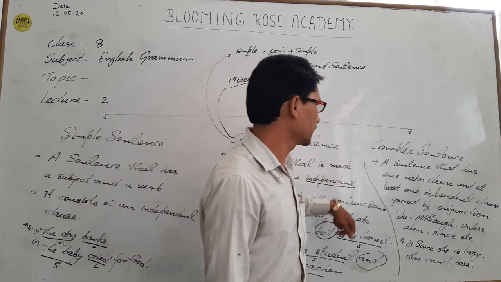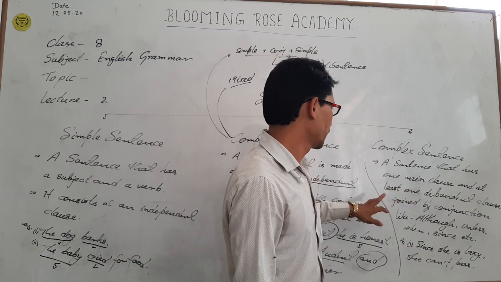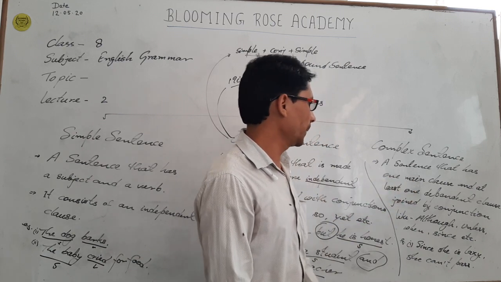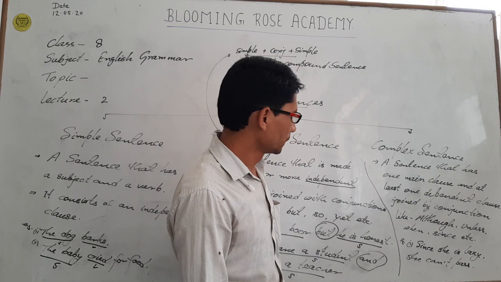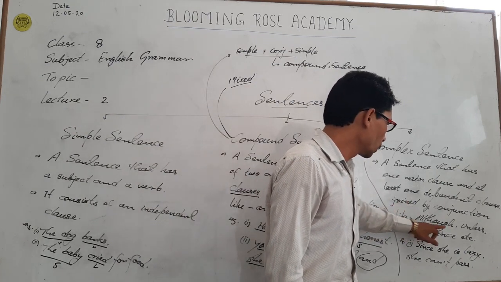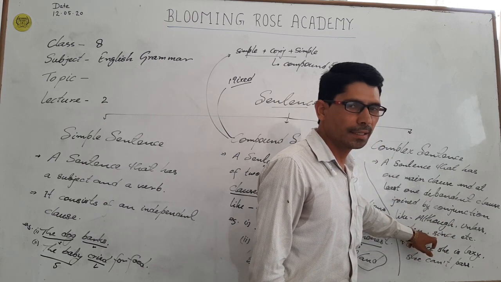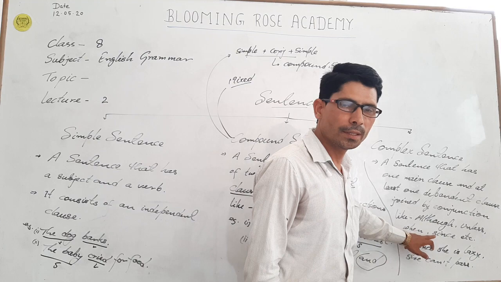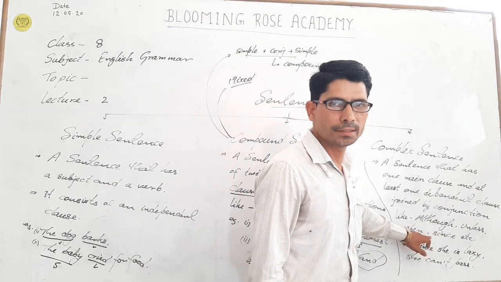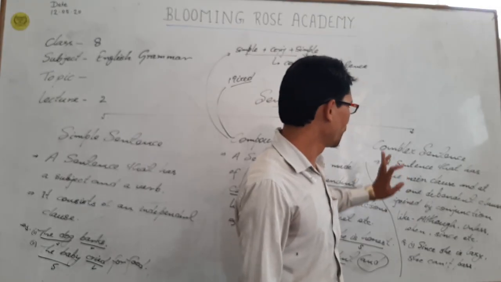Third one, complex sentence. A sentence that has one main clause and at least one dependent clause, and these are joined by conjunctions like although, unless, when, since. Also those sentences containing either or, neither nor, not only but also, whether or. Such kinds of sentences are called complex sentences.